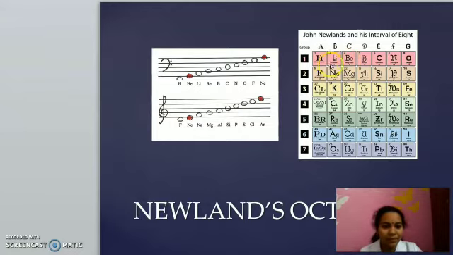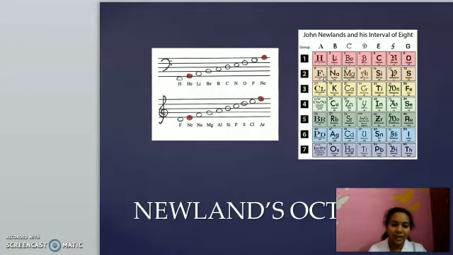Here you can see 1, 2, 3, 4, 5, 6, 7 and the next element F. F has some resemblance with hydrogen. If we arrange the elements in the increasing order of atomic weight, every 8th element repeats the properties of the first element, like physical properties and chemical properties.